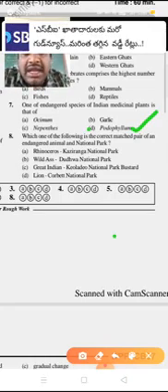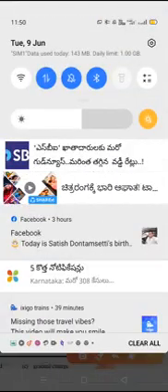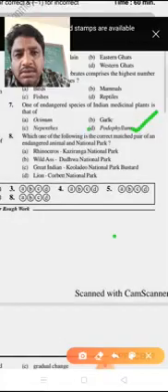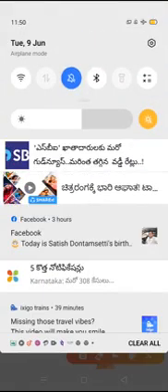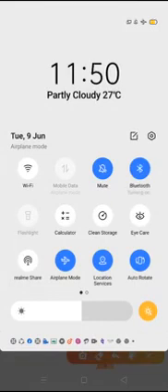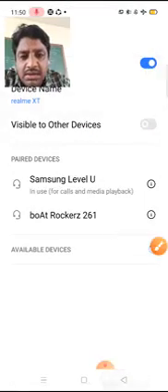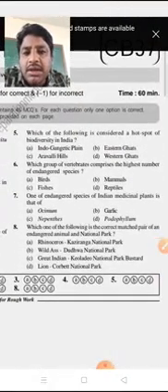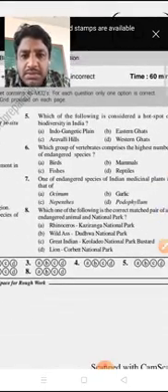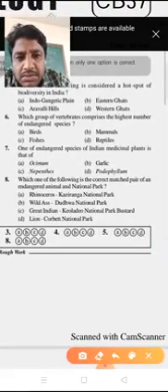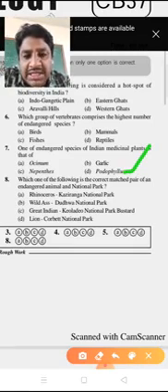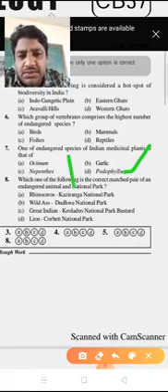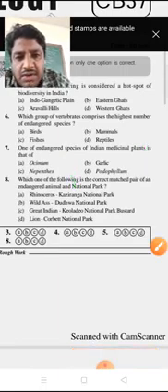So option D is the right answer. Nepenthes is mainly present only in the Assam forest regions.